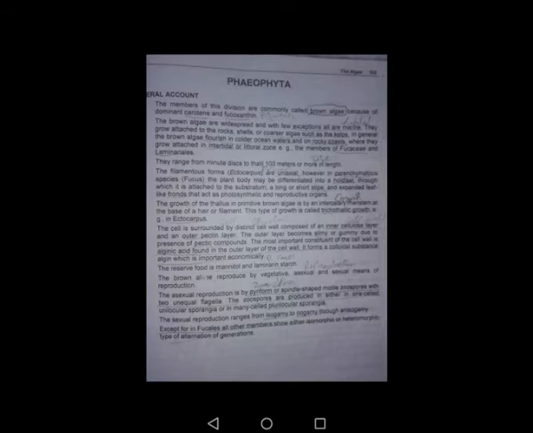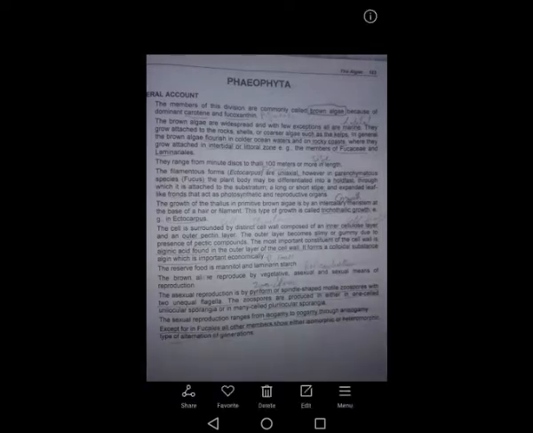And if we look at the forms, the filamentous form in Ectocarpus is uniaxial. However, in parenchymatous species such as Fucus, the plant body may be differentiated into a holdfast, through which it is attached to the substratum, a short stipe, and expanded leaf-like fronds that act as the photosynthetic and reproductive organs.